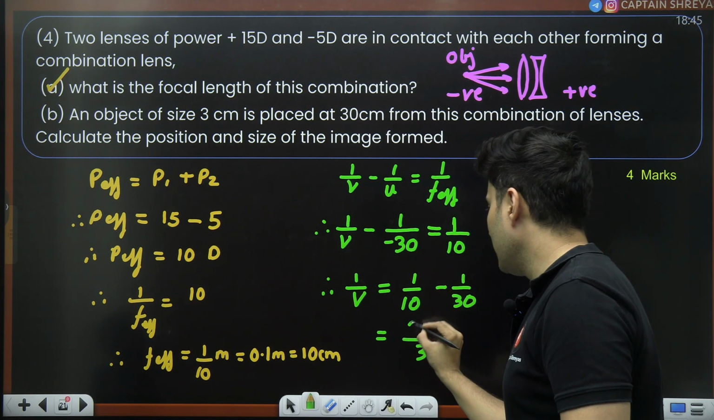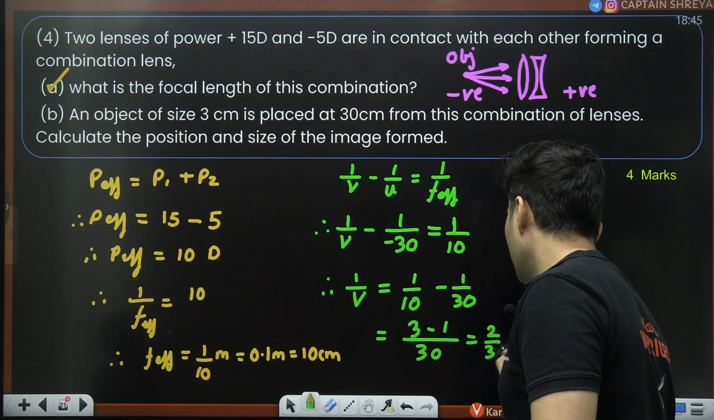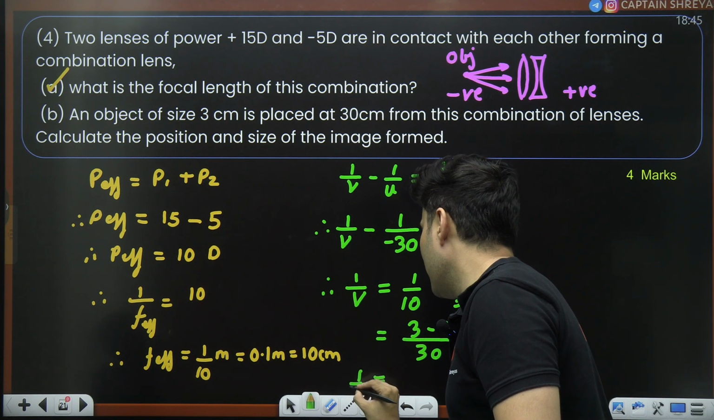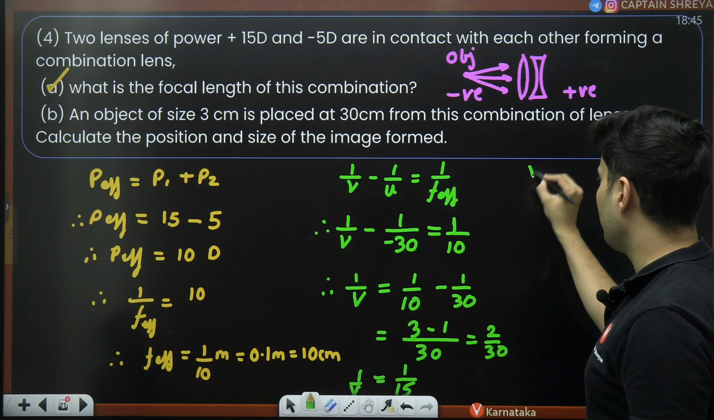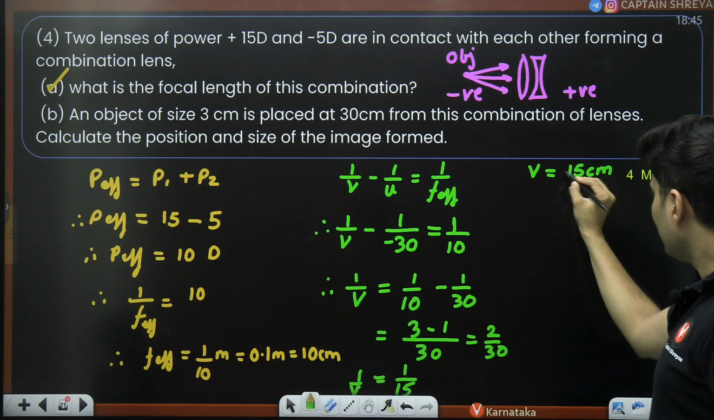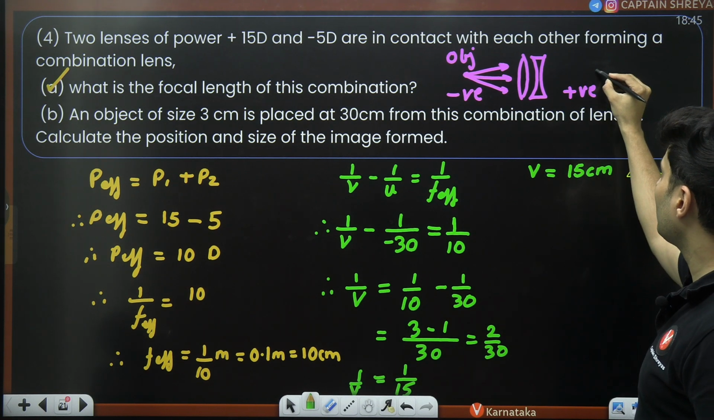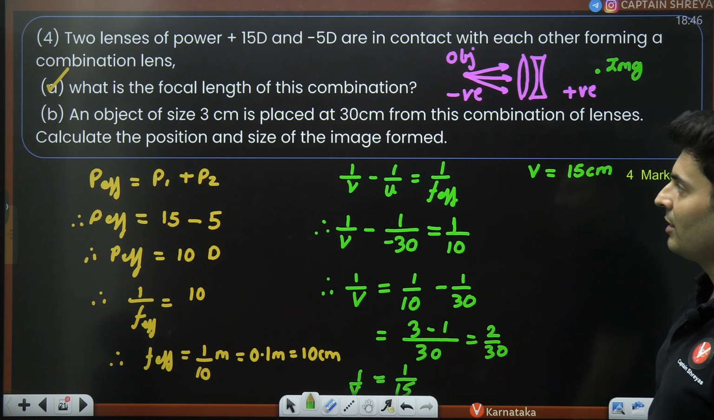10 goes with 30 3 times, minus 1, which is 2 by 30, which makes 1 by V as 1 by 15. So 1 by V is 1 by 15. That means V is equal to 15 centimeters. Because it is positive 15, that means the image is formed somewhere over here. Image is formed 15 centimeters away.